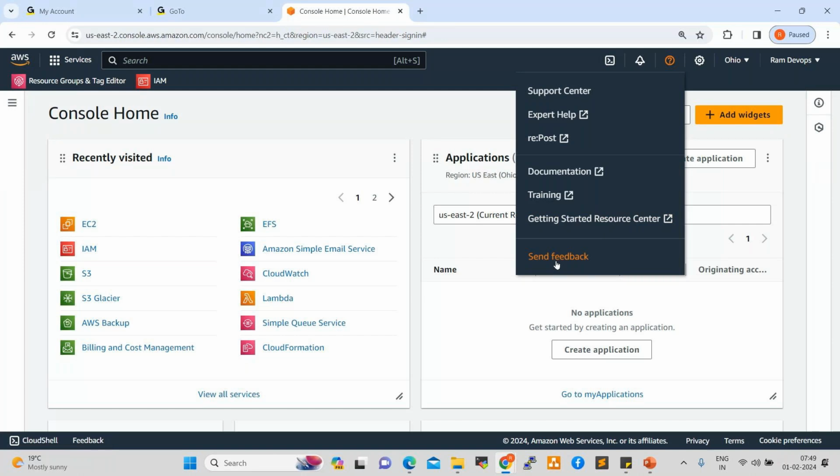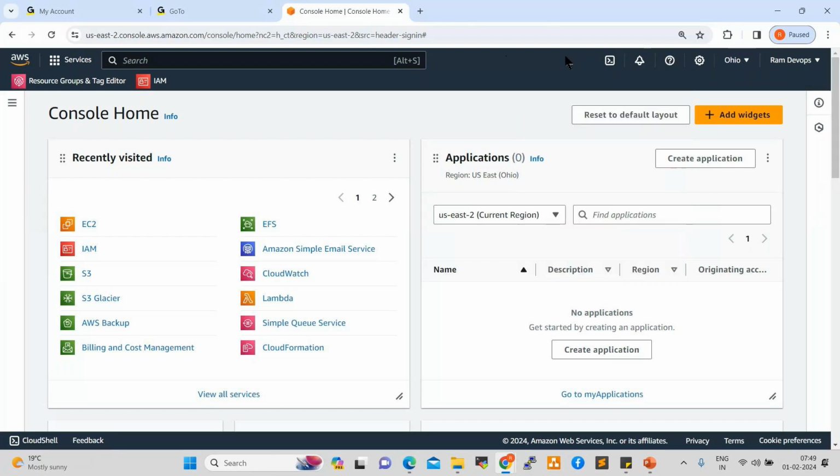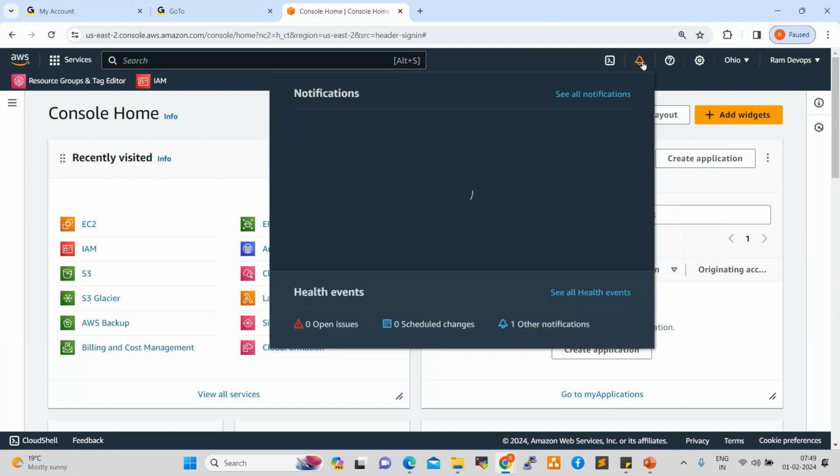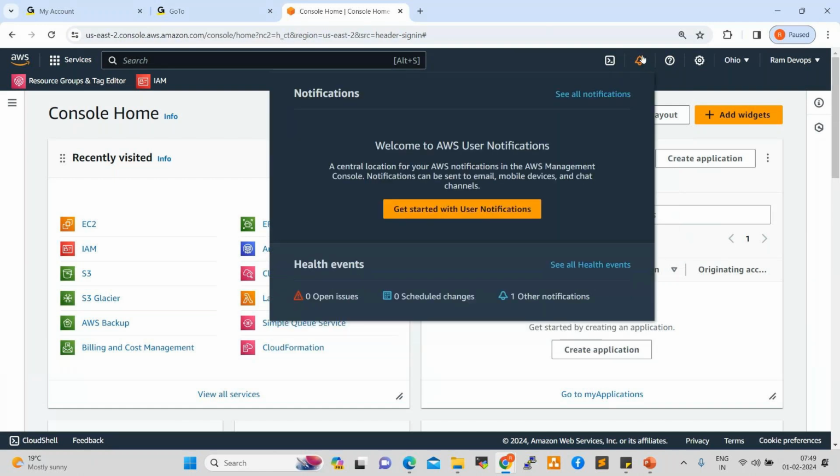Next one, the bell icon. It is notifications. Currently there are no notifications. Open issues, scheduled changes, other notifications. If any issue happens in the console, or any server is having an issue, we get notified here. We get the notification, so we can check and troubleshoot.